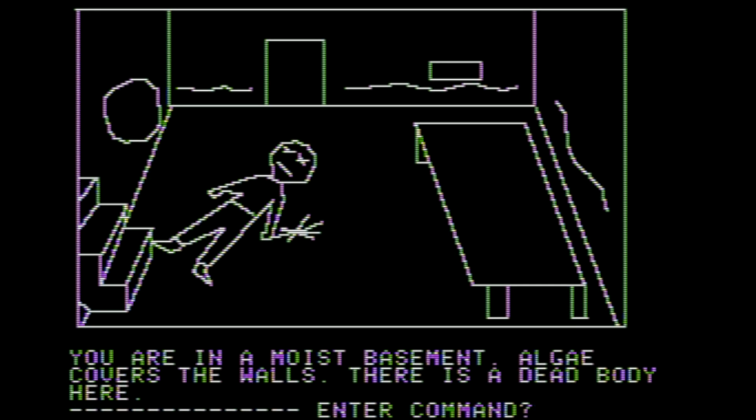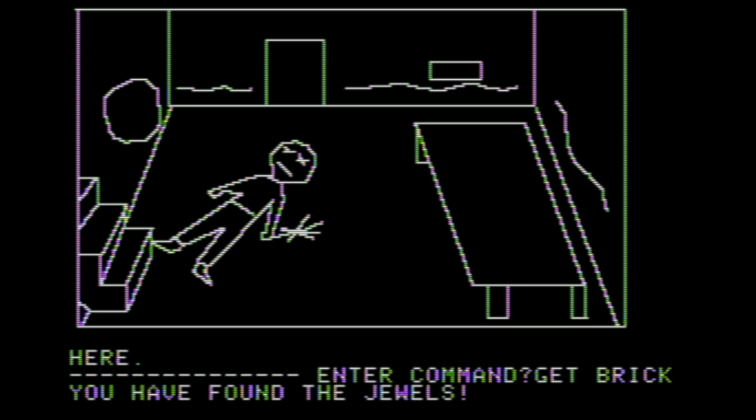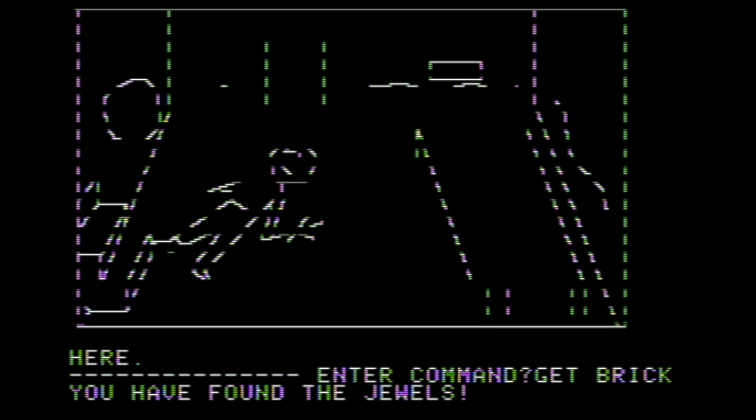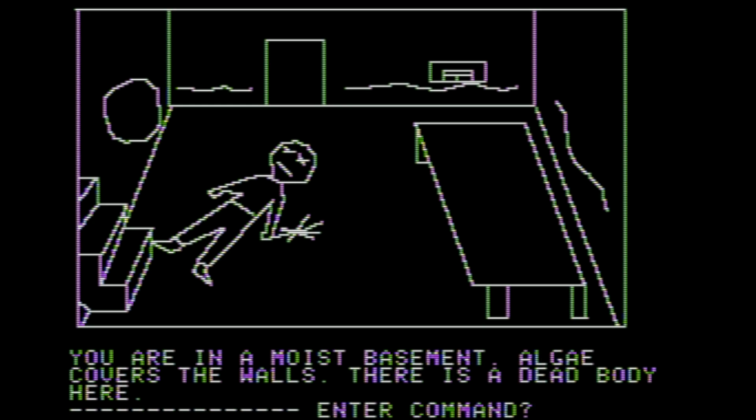I didn't see the algae go away, but what are we going to do? We'll get the brick. And we have found the jewels. The jewels were hidden there the whole time. Those are my jewels. Poor Tom. Died in the room. Didn't even know.